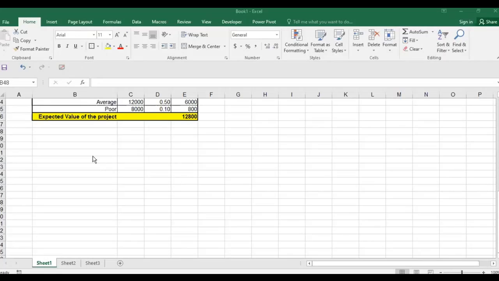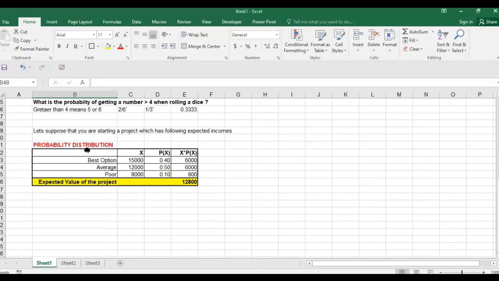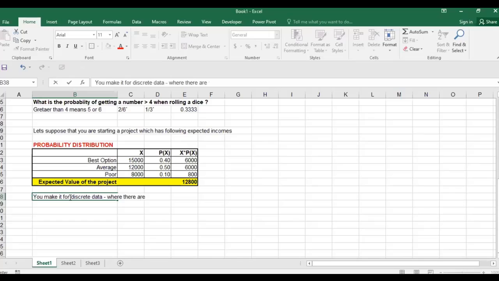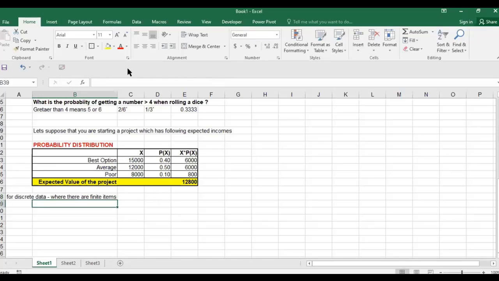So we make this probability distribution usually when you have discrete data, okay? Do you remember what we talked about discrete data last time? Yes, sir. Here we talk about whole numbers. Yeah, where there are finite items. So we can also say a limited number of items. So you can put them here.